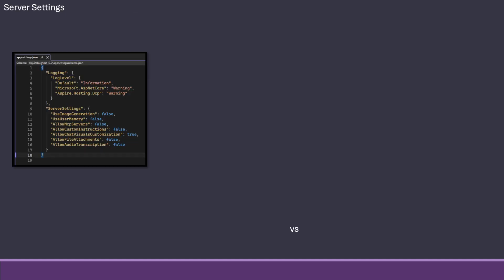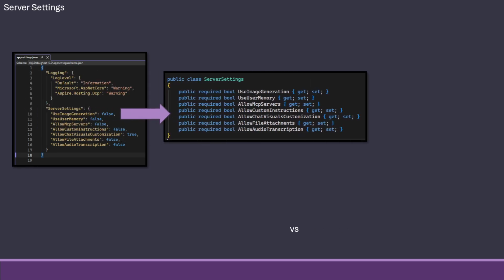Another thing I have done, mostly in preparation of being able to use this for some real life stuff, is that I've put in something called server settings. Server settings is in the app settings of the app host, and they turn into this little class where we have various use and allow options.